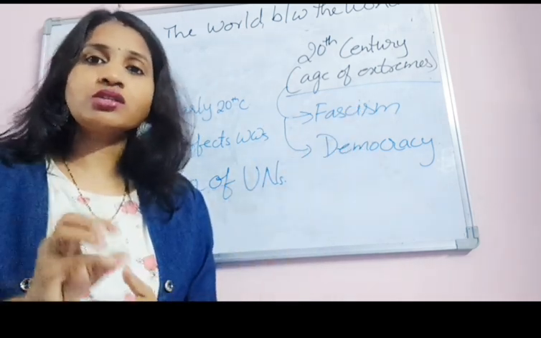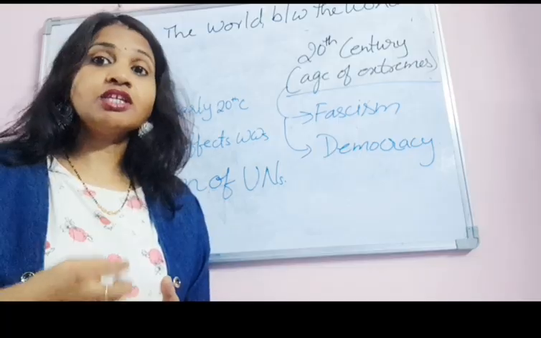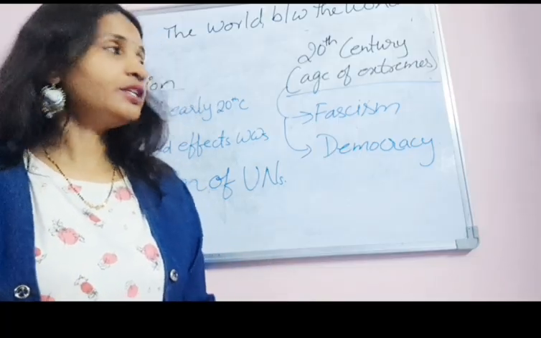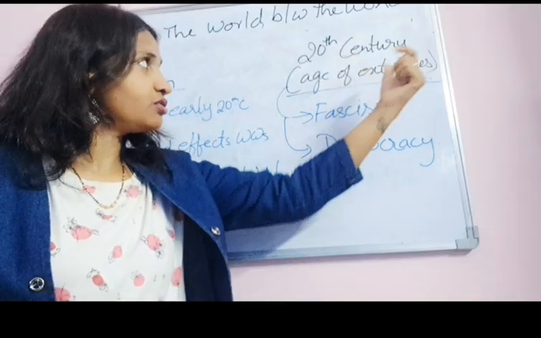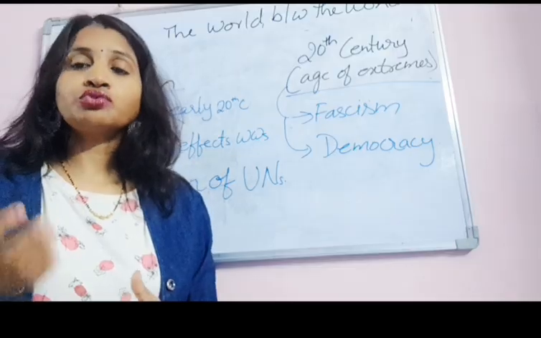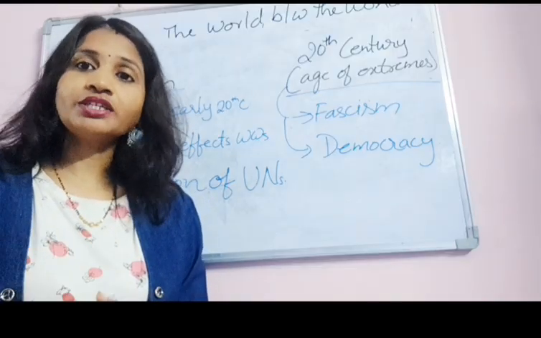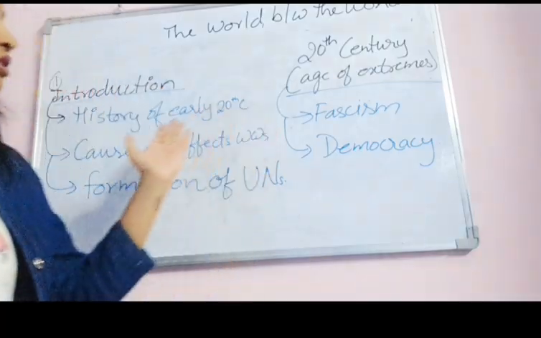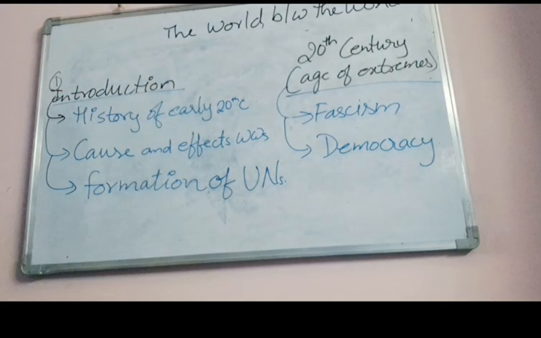Fascism means nothing but dictatorship, making their own rules for the people without taking their opinion. On the other hand, there was democracy. Democracy means people elect their representatives, with freedom and sovereignty. So these are the two, and next we will see the third one.